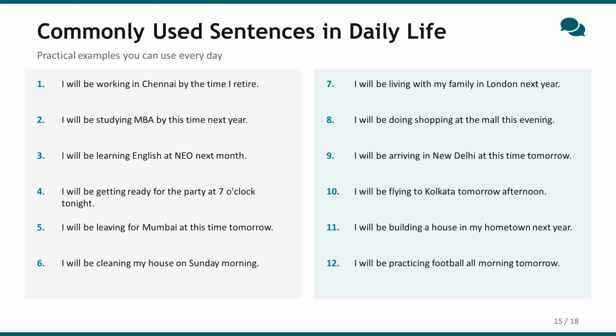Now let us look at some commonly used sentences in daily life using the future continuous tense. These are practical examples that you can use in your everyday conversations. I will be working in Chennai by the time I retire. I will be studying MBA by this time next year. I will be learning English at NEO next month.